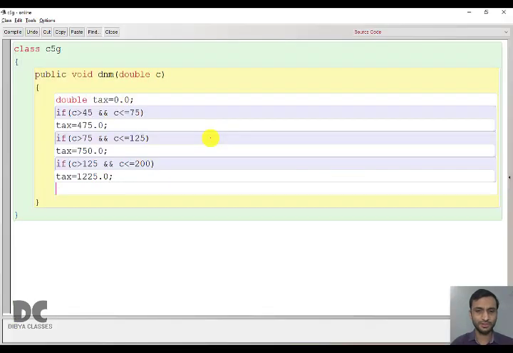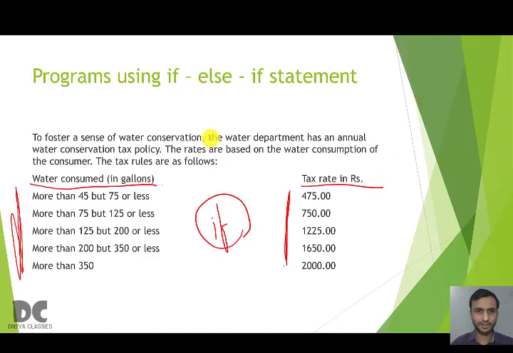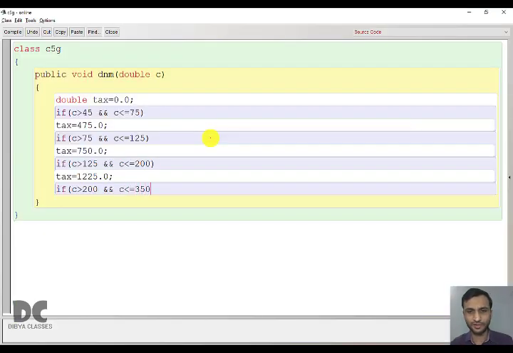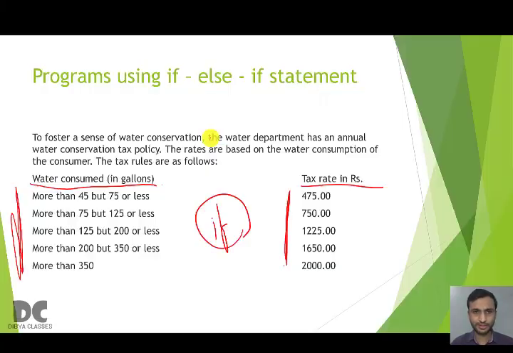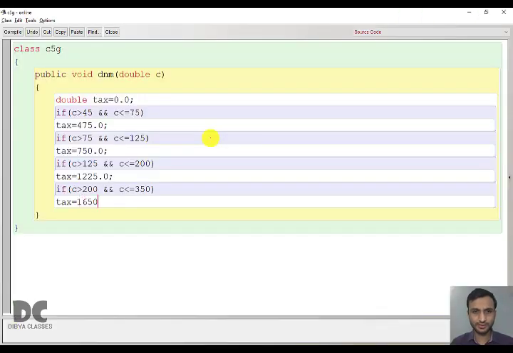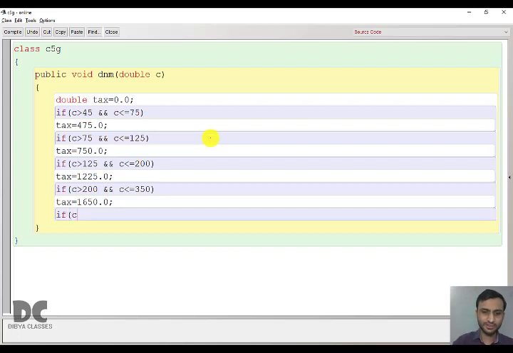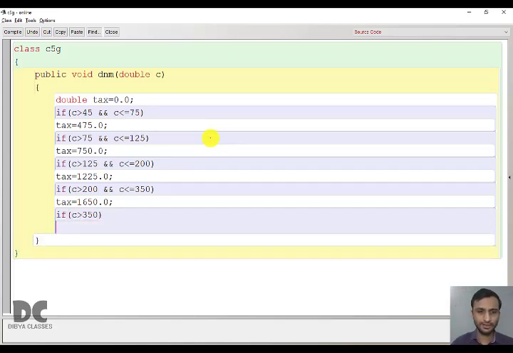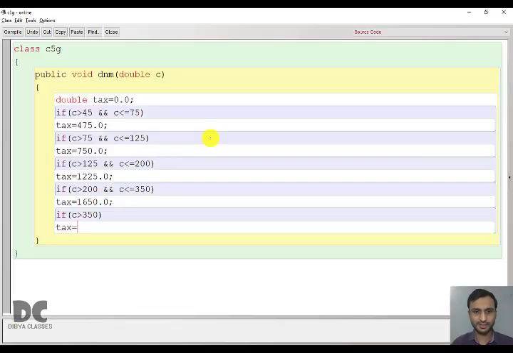For the next one, more than 200 but less than equal to 350, then tax is 1650. And finally, if it is more than 350, then tax is 2000.